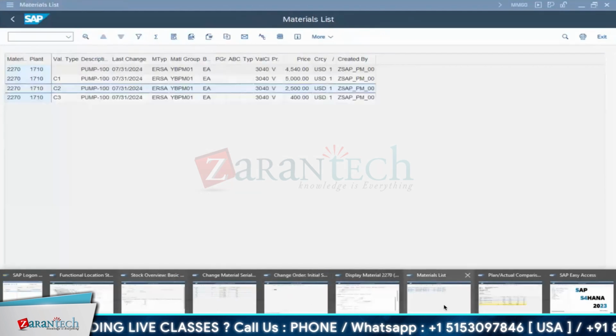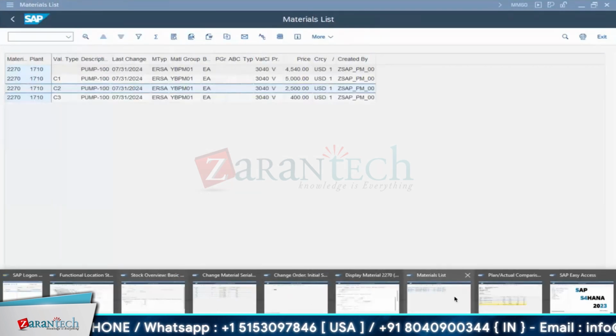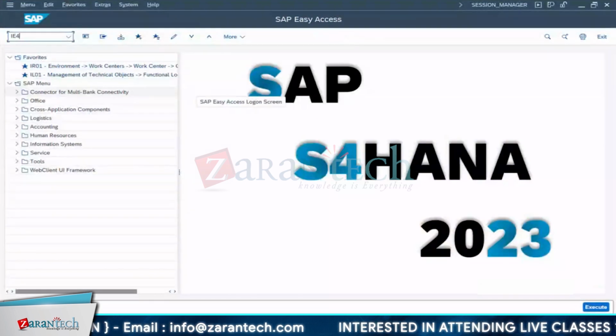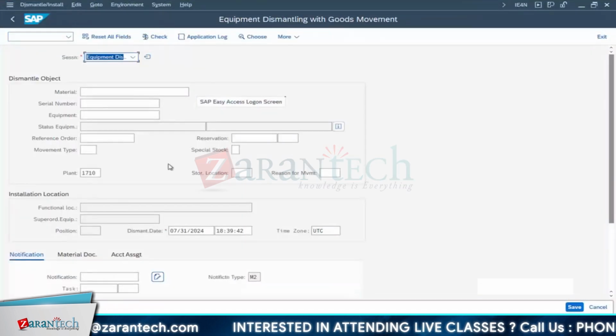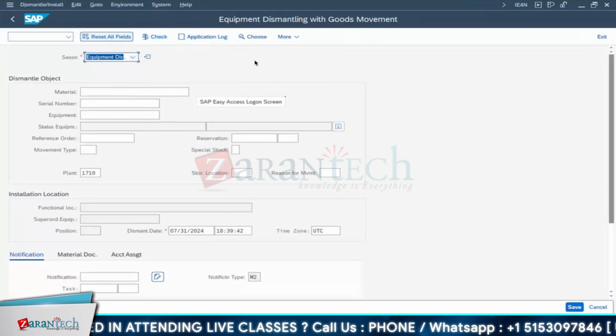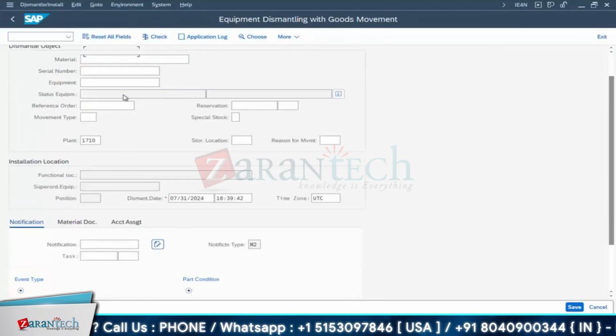Here it is asking me. Okay, yeah, but there is a notification concept that is created automatically. From there, you can trigger the convert notification to work order, right? To the order part, correct. Yeah. But here that field is made mandatory. Okay, that is the reason. I have maintained it before only because we think I'm going to install it, so I'm ready. I have taken proper approvals, and I'm waiting for installation. So I have kept it ready.